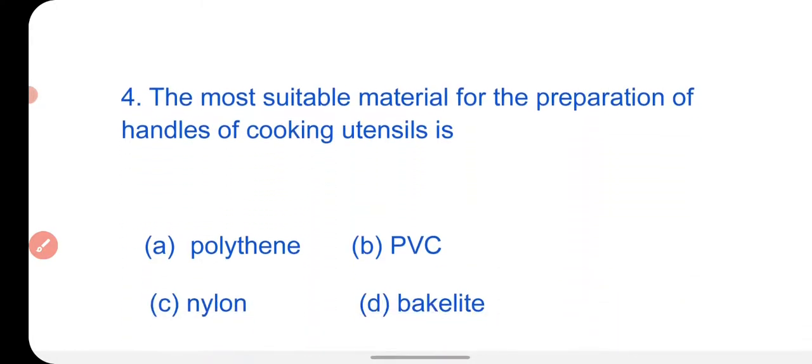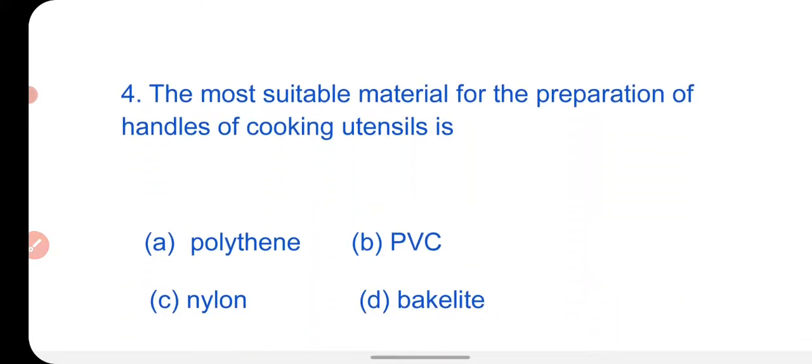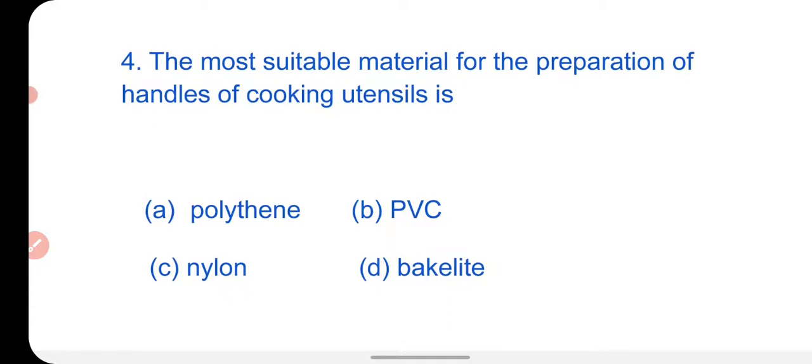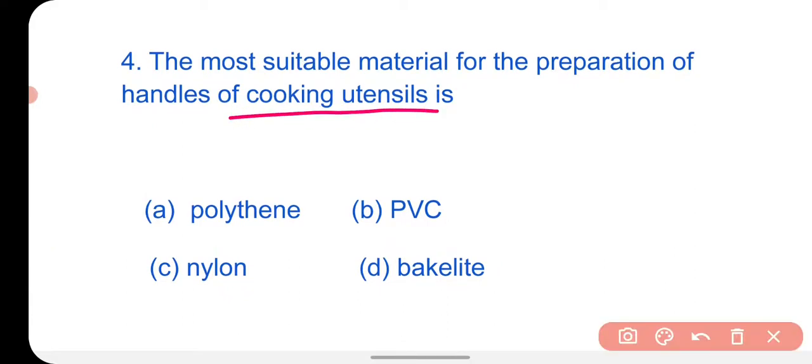Next question is: the most suitable material for the preparation of handles of cooking utensils is. The handles of cooking utensils that we use in our kitchen to cook food are generally covered with plastic. Which kind of plastic do we generally use? The options are polythene, PVC, nylon, bakelite. Here the correct option is bakelite.